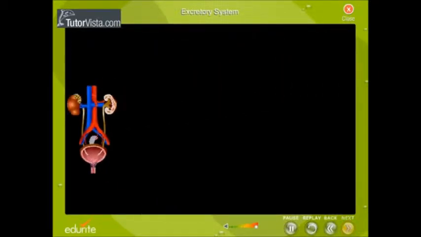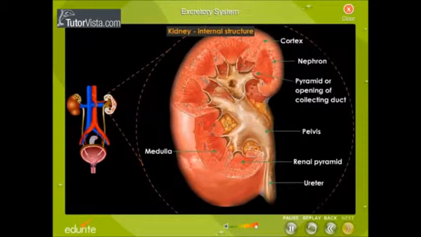A detailed anatomy of the kidney is shown here. The longitudinal section of the kidney shows the location of the renal cortex, renal medulla, the renal pyramid, and the renal pelvis. Observe the placement of nephrons in the enlarged renal lobe.